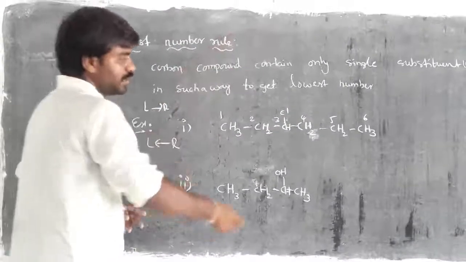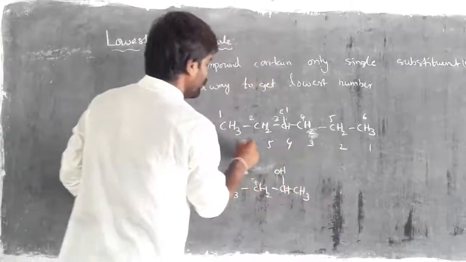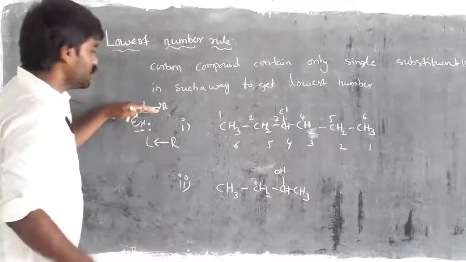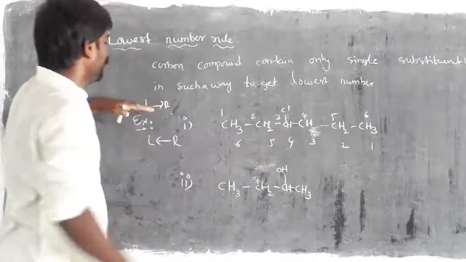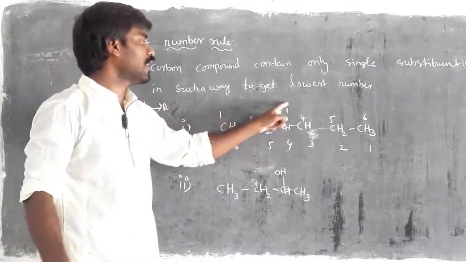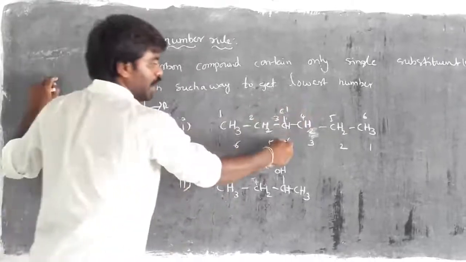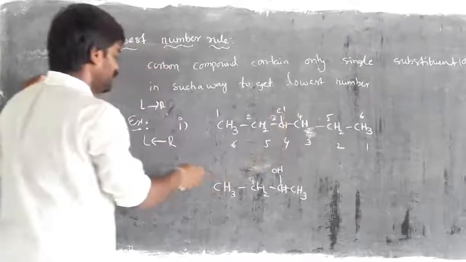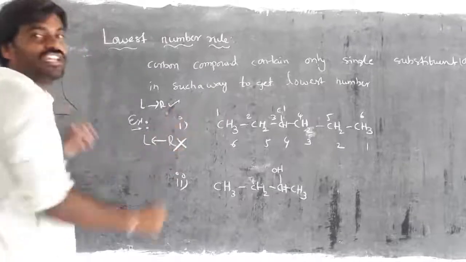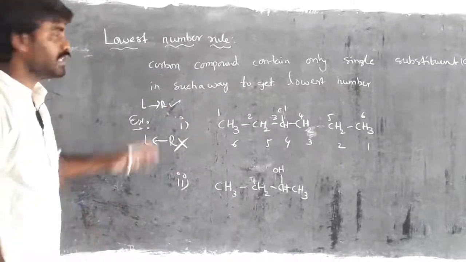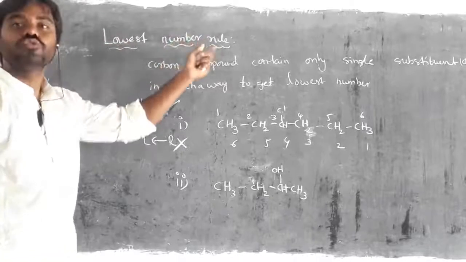Then we have to look in one more direction, that is right to left. So here I started 1, 2, 3, 4, 5, 6. If I start counting from left to right, on the third carbon we have chlorine. But when we come to the right to left direction, on the fourth carbon we have chlorine. Means numbering is not from right to left, it is from left to right. That is the condition of the lowest number rule for the substituent or functional group.